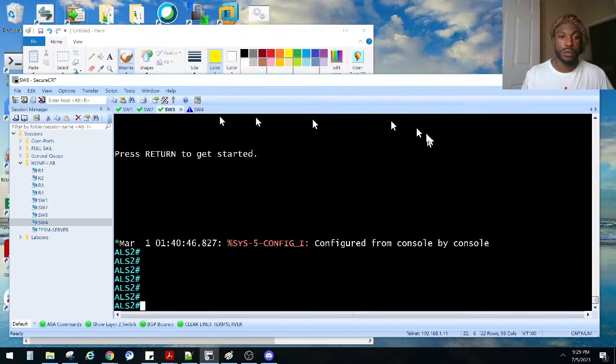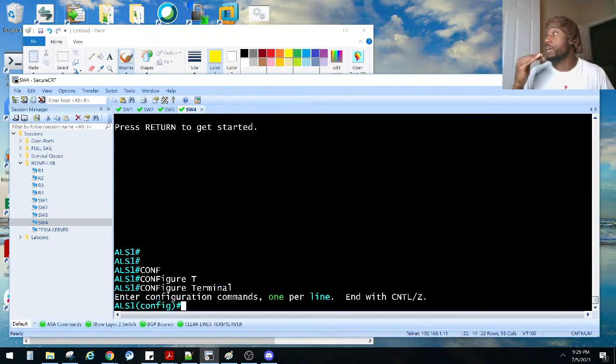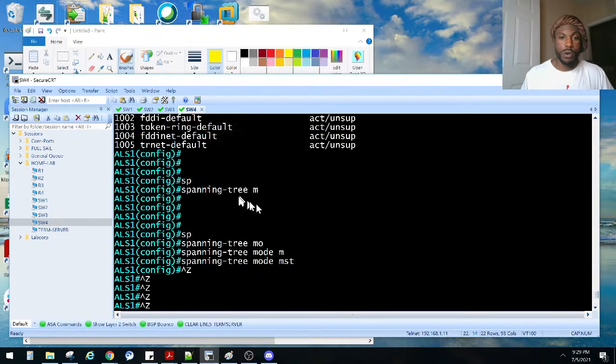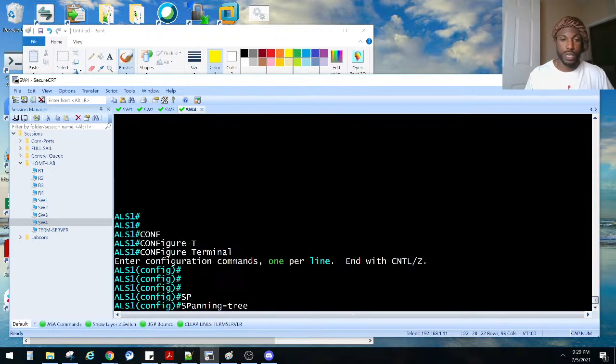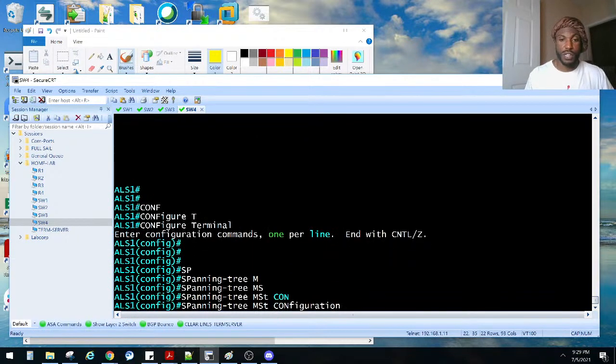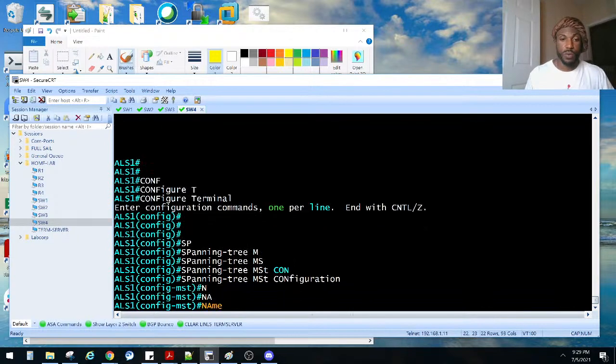ALS 1 and ALS 2. So let's do ALS 1 and do those same spanning tree instances and make him the root for instance number 3. Right? So we are in MST mode. MST, good. We said spanning tree MST configuration. We give it a name. We're gonna name it bruh span.